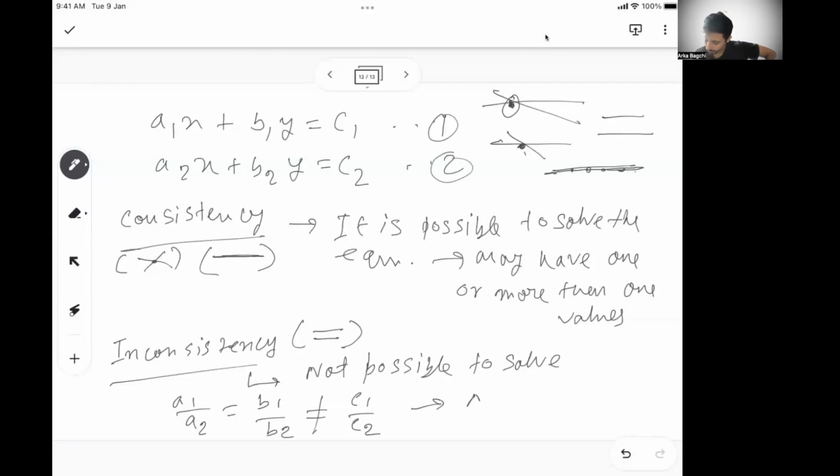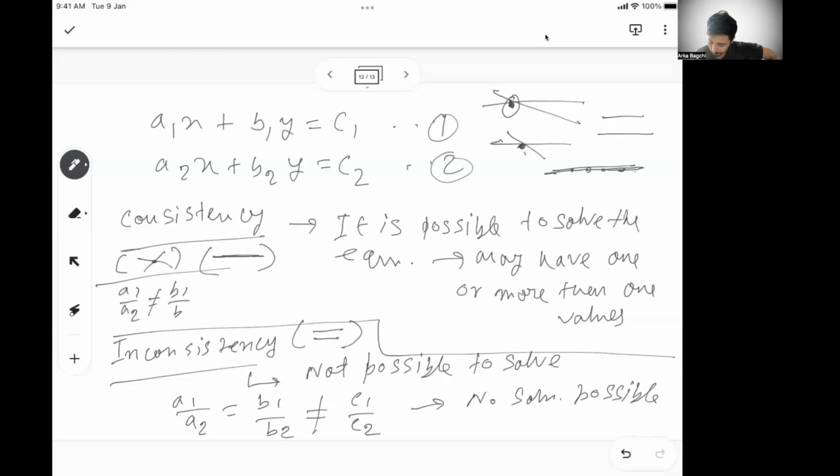So this is no solution possible, or inconsistent equations. For consistency, there are two scenarios. I'll quickly cover that. So A1 by A2 not equal to B1 by B2. If this is the case, then it satisfies that two equations have one single solution, right?